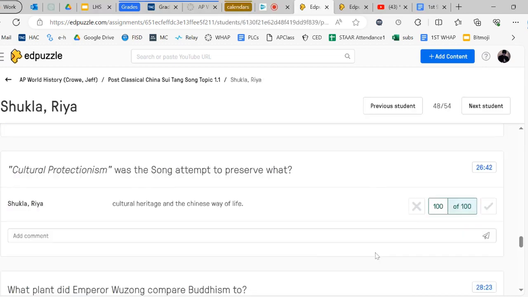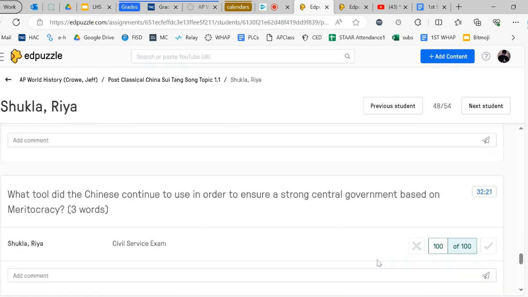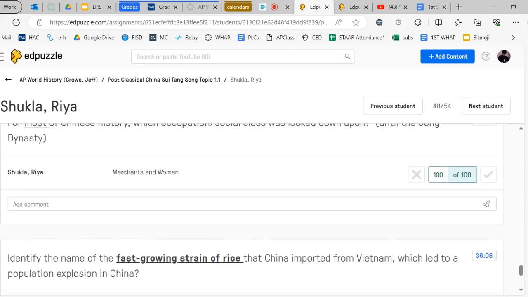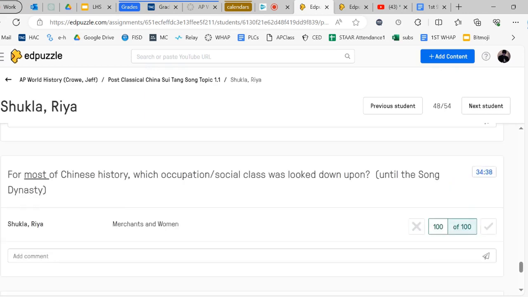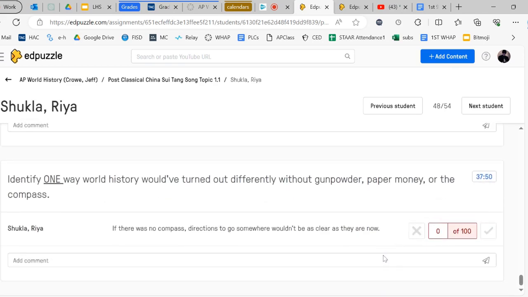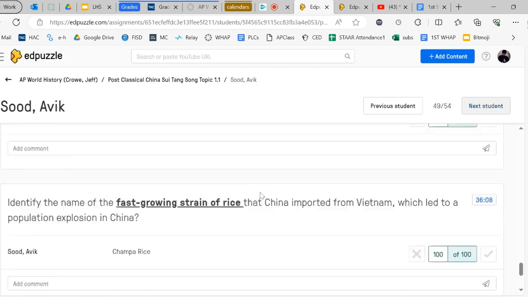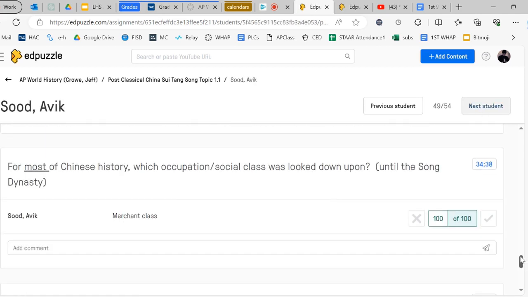Once you go through all the questions, what I like to do is scroll real quickly through each response to see if it did an okay job. For the most part, as you can see here, everything matched up. I did give credit on this one. Something about compass was a little different than the way I had written it, but it was close enough. So basically, I just eyeball it and see if they got it right.